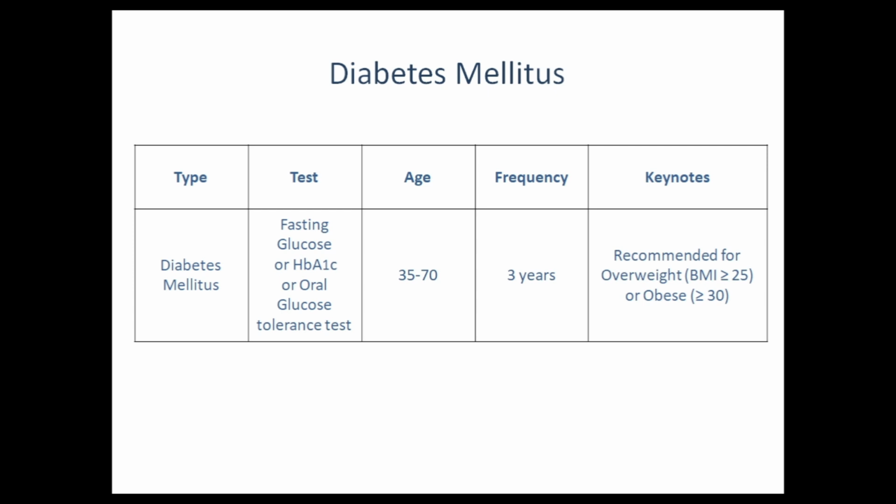After abdominal aortic aneurysm comes the disease diabetes mellitus, and it's such a disease that if it is diagnosed well in time, the long-term complications can be decreased to much lower values. The test of choice for the screening of diabetes mellitus is fasting glucose levels, HbA1c, or oral glucose tolerance test. The age limit is 35 to 70, and we screen for diabetes mellitus every 3 years. It is recommended for overweight or obese individuals. By overweight, I mean BMI of 25 or greater, and by obese, I mean BMI of 30 or greater.